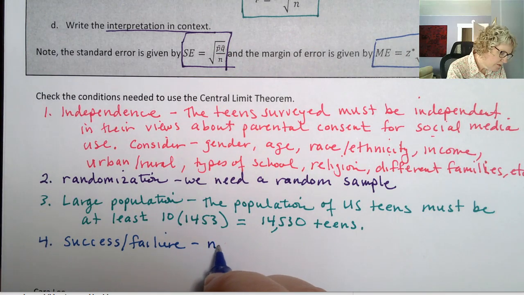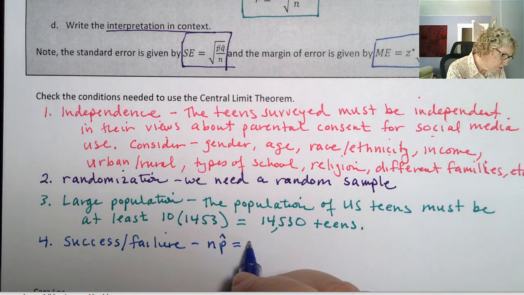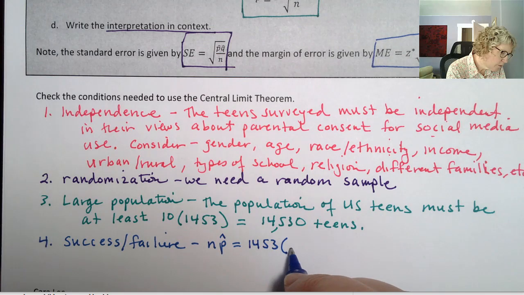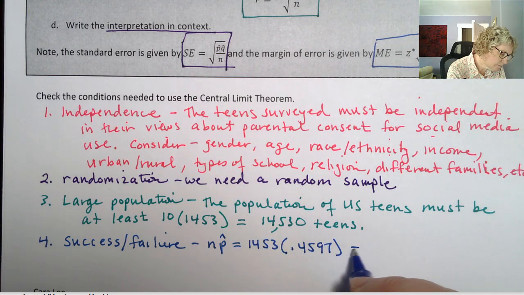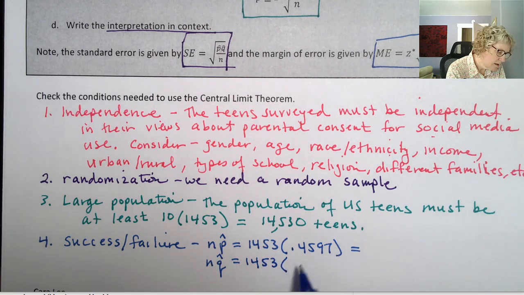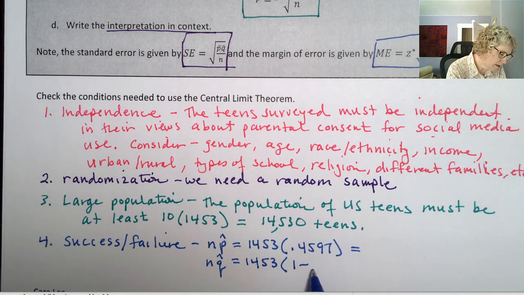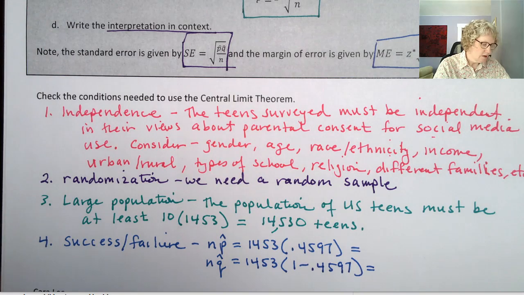We only have a p hat, so we're going to do n times p hat, which is 1453 times our p hat from above, where we divided and got 0.4597. And n times q hat is 1453 times (1 minus 0.4597).